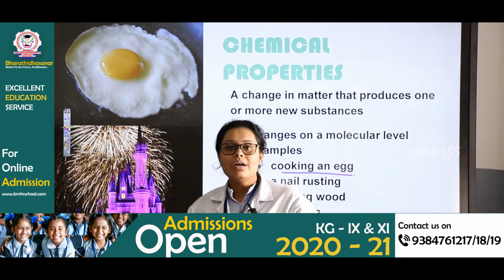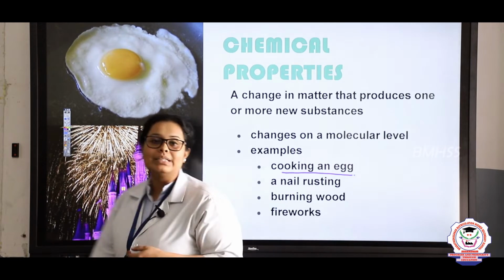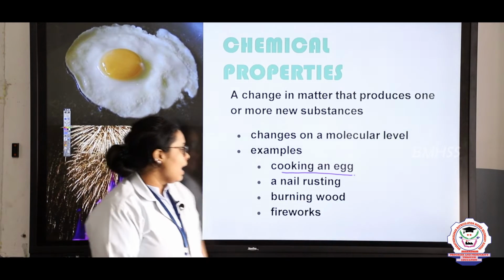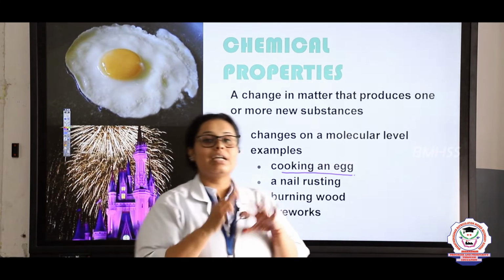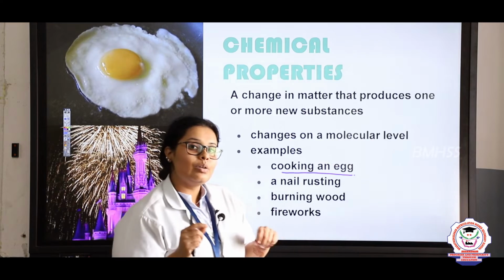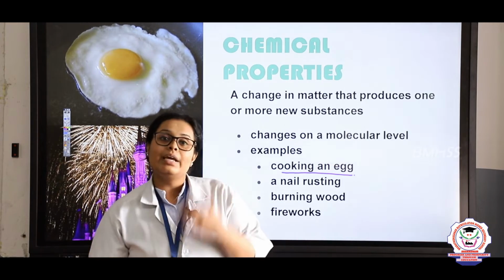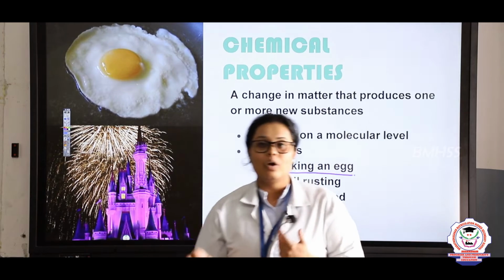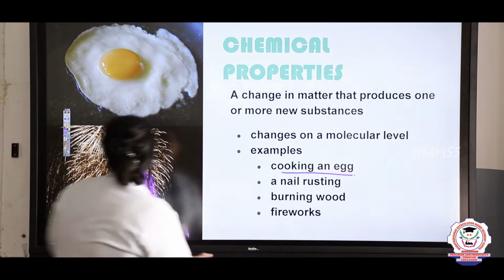So that is also a chemical change, right? One more example is burning of wood and the firework, and the rusting of a nail. Previously I told you the rusting of a car. So here also it's the rusting of a nail, or any kind of process where it cannot be converted back to the same initial substance, right?